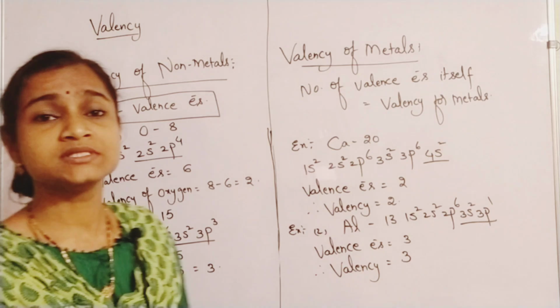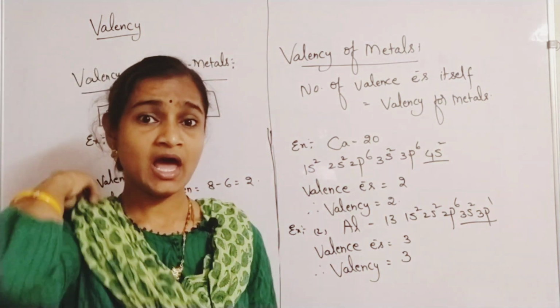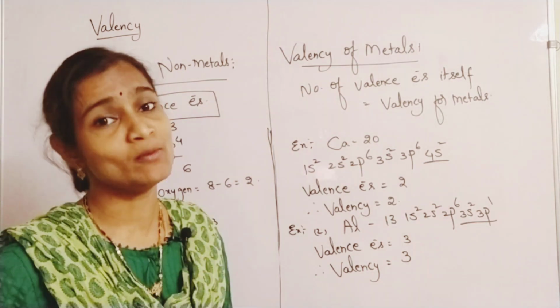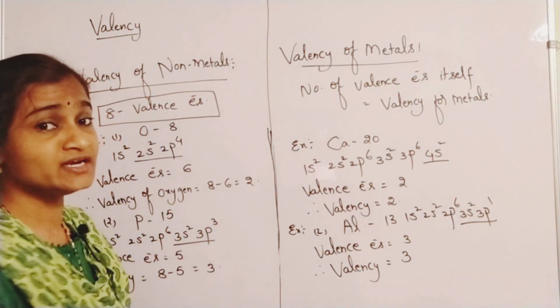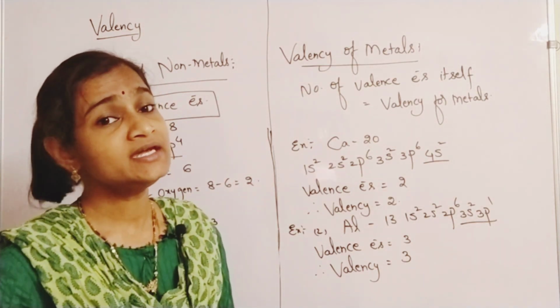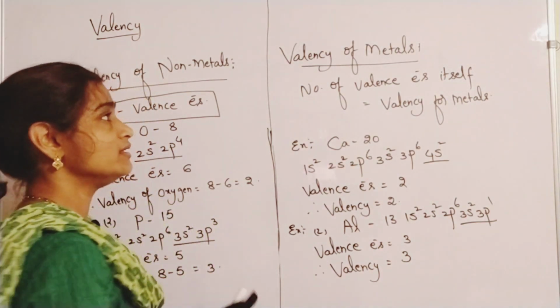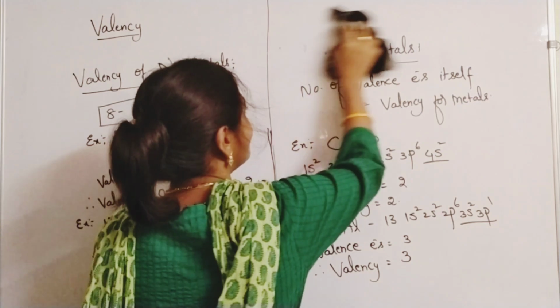Suppose you are given a compound and asked for the valency of a metal in a given compound. Then how to identify valency when compounds are given, that also we have to learn.